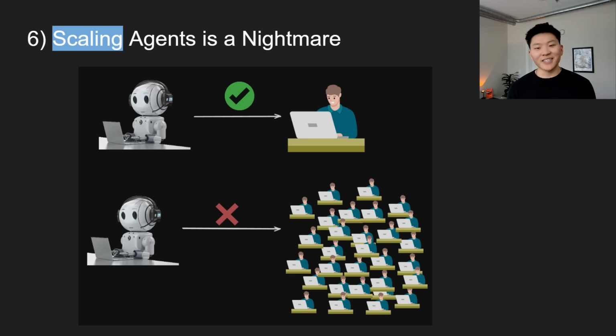All right, moving on to number 6, we have scaling agents can be a nightmare. And this is all part of one of the hard truths I talked about earlier, where a lot of the stuff you see online is a great proof of concept, a great MVP, but if you were to try to push this into production in your own business, you're going to notice it's not there yet. Because when you first build out these AI agents, everything can seem to work fine. It's a demo, it's cool. It really opens your eyes to the capabilities, but it hasn't usually gone under that rigorous testing and evaluation and setting up these guardrails and all of that continuous monitoring that you need to do to evaluate its performance before you can push it out to all 100 users that you want to eventually push it out to.